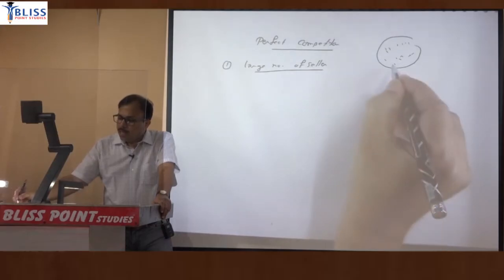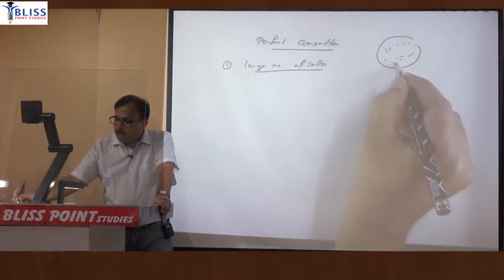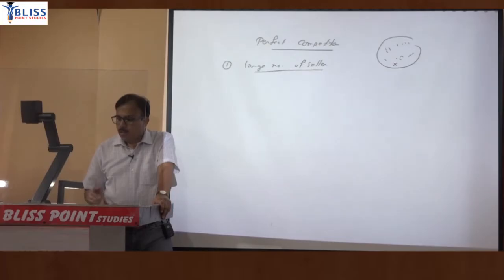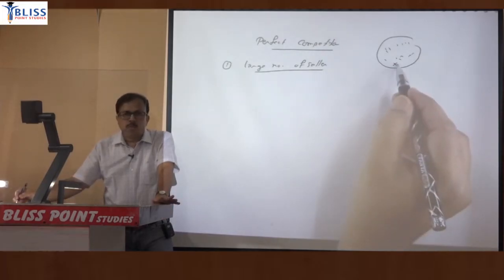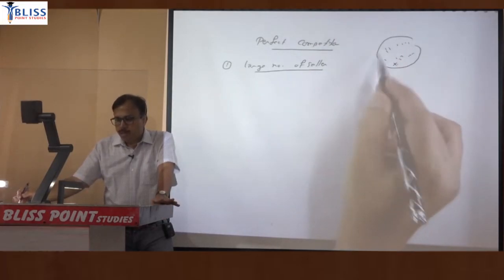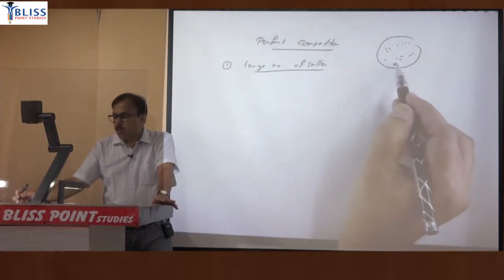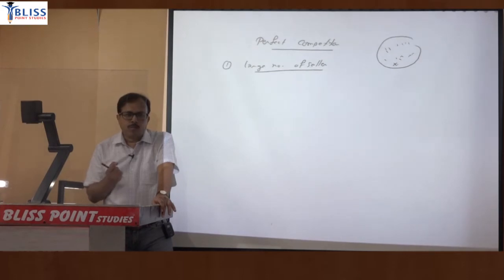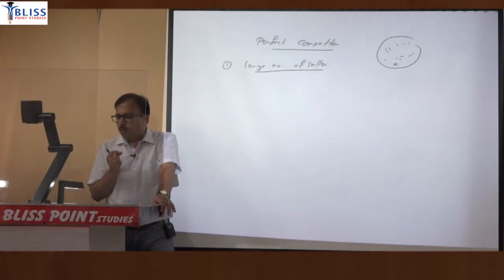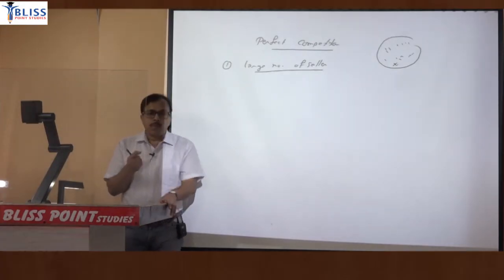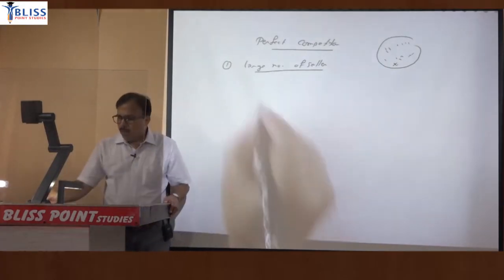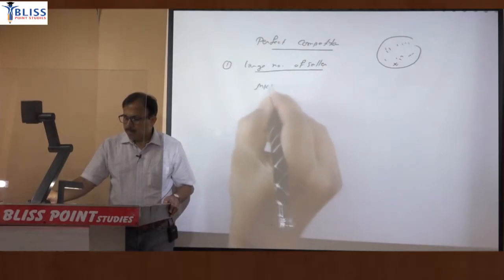So if there are many sellers and I am talking about one particular seller, suppose seller X, this single seller we will call a firm, and this is the complete market. So if there are many sellers in the market, this one seller is too small, so you can say there are many small sellers in the market and one firm is so small that it cannot affect the market price. So the question is, who is determining the price? Price will be determined in the market.